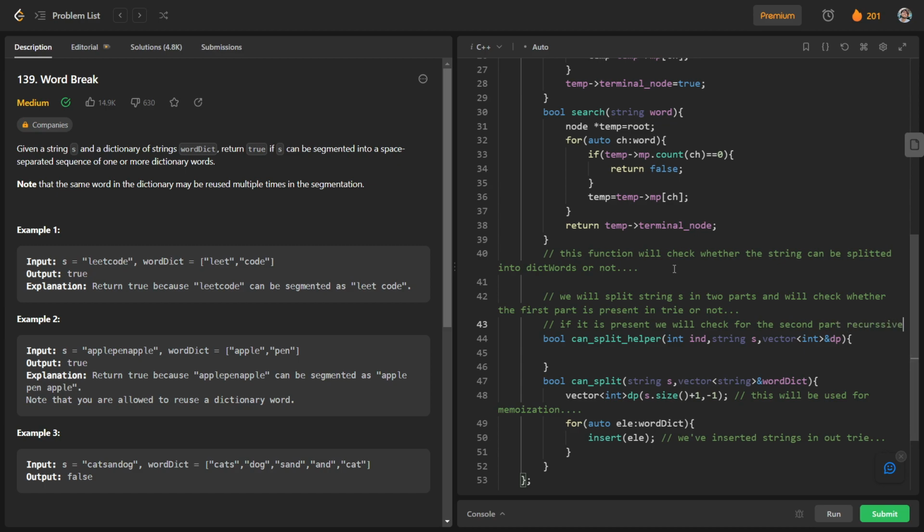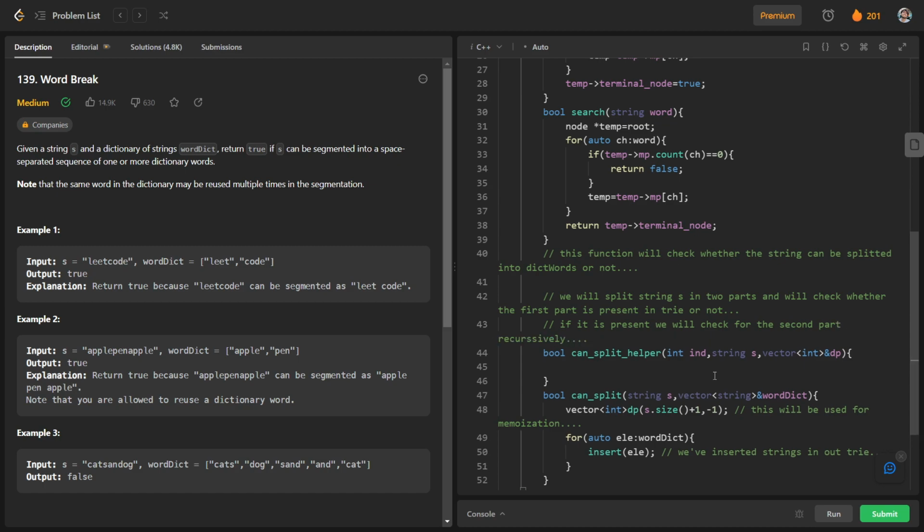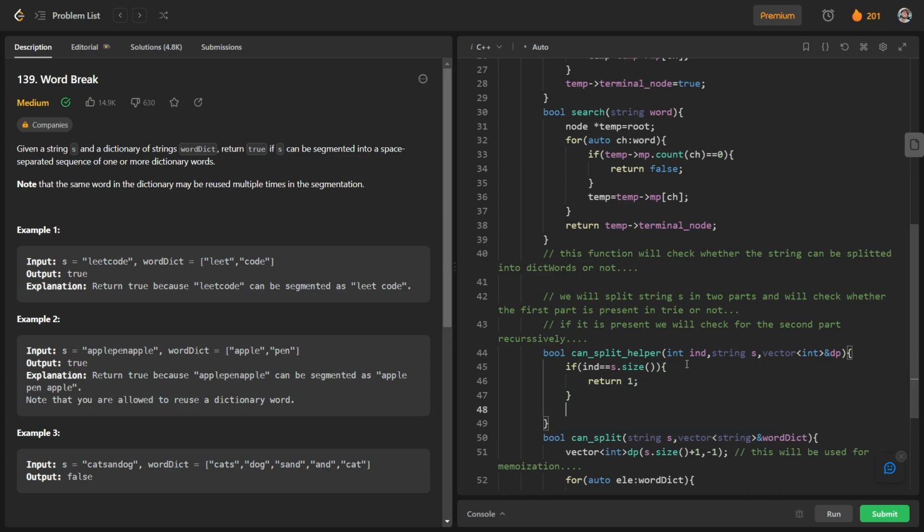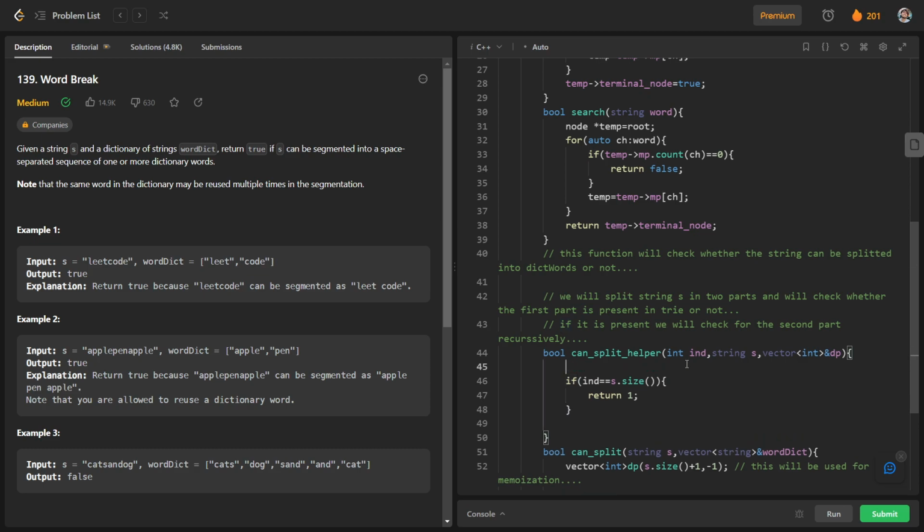So this is what we are going to do in this bool canSplit helper function. If index is equal to s.size, what does it mean? We are done with all the indexes of the string s, and if we are done with all the indexes, we will just return true, or return 1 in this case. This is going to be our base case.